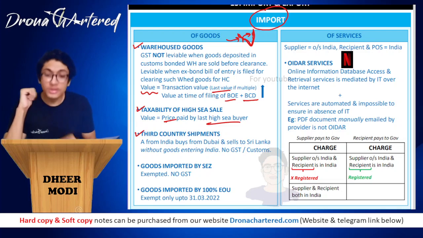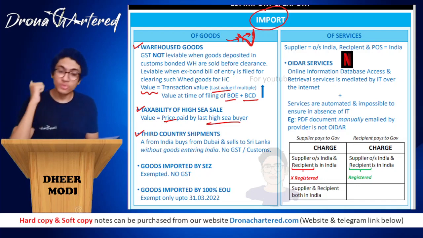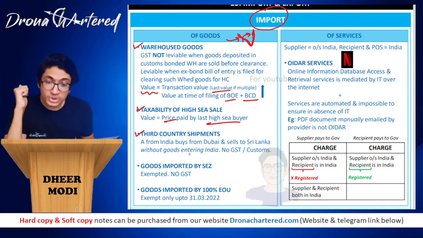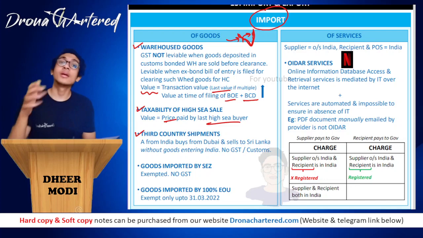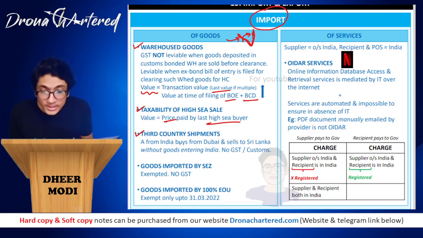Then next is your third country shipments. Third country shipments is, suppose A from India buys from Dubai and sells to Sri Lanka without goods entering India. The goods never came to India. What did he do? He buys from Dubai and sells to Sri Lanka.